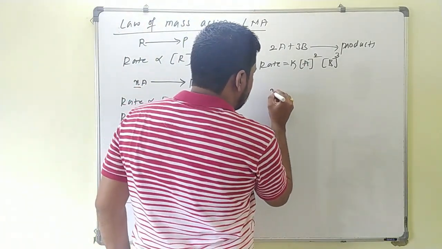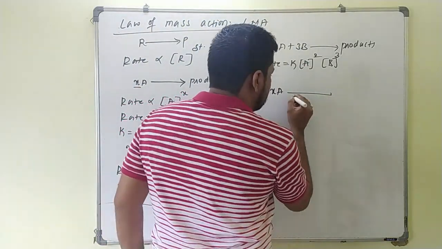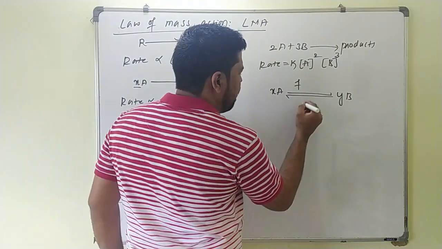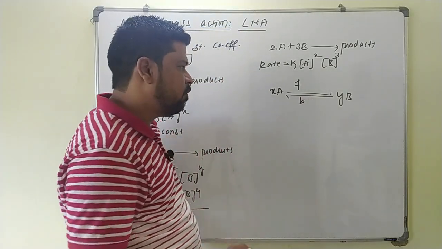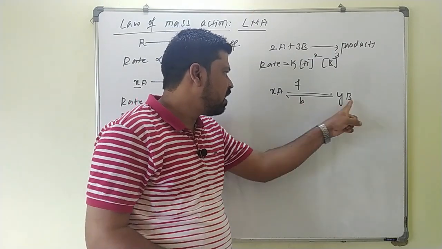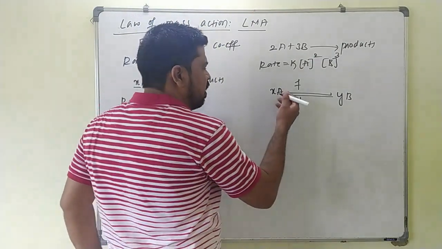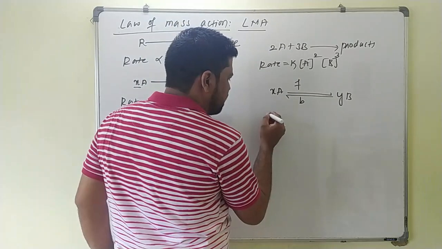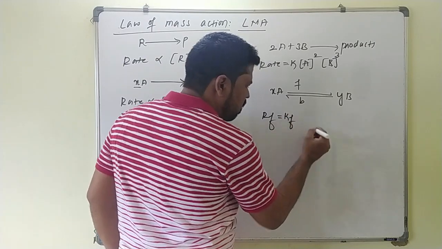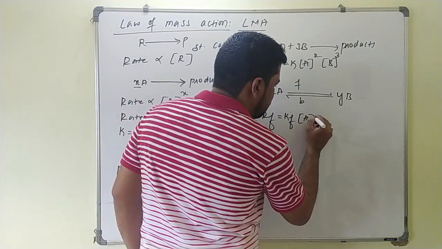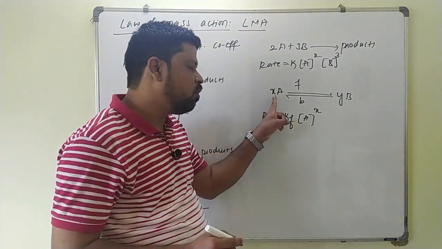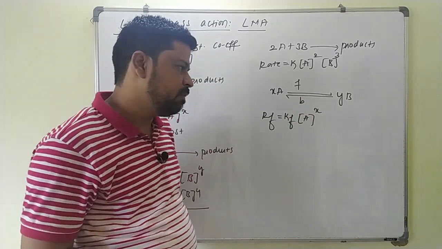Suppose you take a reversible reaction, X moles of A giving Y moles of B. In this reaction, this is the forward direction and this will be the backward direction: forward reaction and backward reaction. For the forward reaction, A is the reactant, and for the backward reaction, B is the reactant. So according to the law of mass action, the rate of the forward reaction will be equal to the rate constant for the forward reaction into the molar concentration of A raised to the power X, because X moles of A are there, so the number of moles of A is taken as the power.